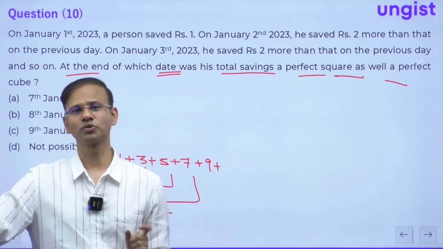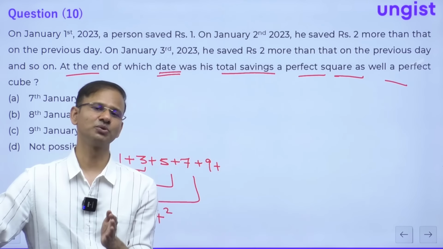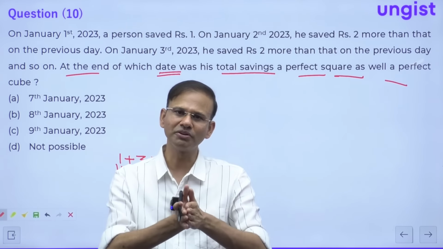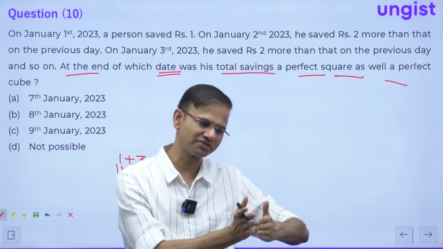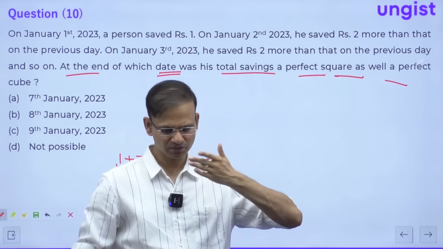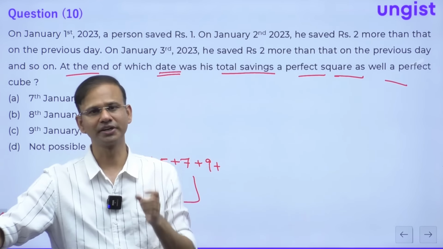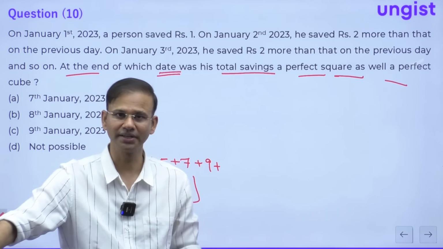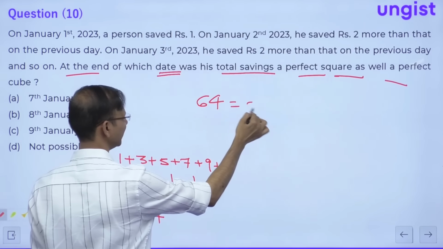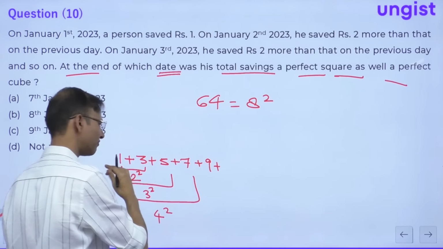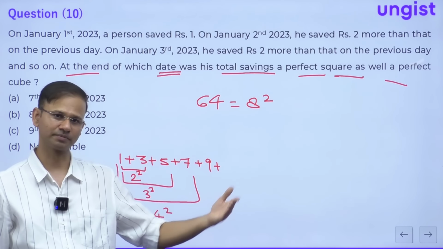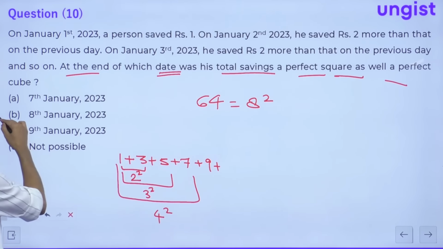So the question is talking about 64. 1 is the first term which is a perfect square as well as a perfect cube, and after 1 we have 64, after 64 we have 729, after 729 we have 4096. This is the series of numbers that are both perfect squares and perfect cubes. 64 is 8 square, so we have to add 8 consecutive odd natural numbers. So the answer is 8th of January.